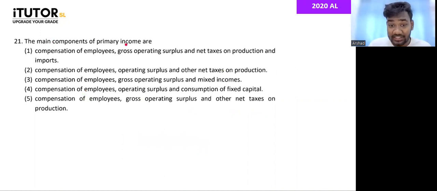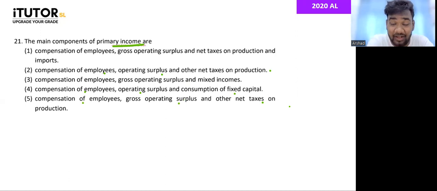The main components of primary income are, what do you all think? 1: Compensation of employees, gross operating surplus, and net taxes on production and imports. 2: Compensation of employees, operating surplus, and other net taxes on production. 3: Compensation of employees, gross operating surplus and mixed income. 4: Compensation of employees, operating surplus and consumption of fixed capital. 5: Compensation of employees, gross operating surplus, and other net taxes on production.